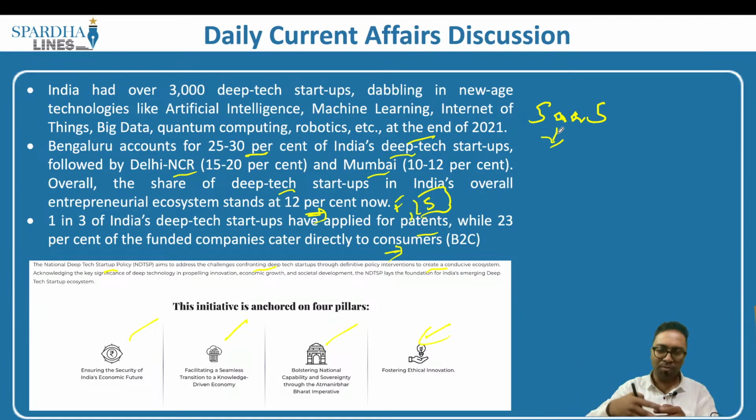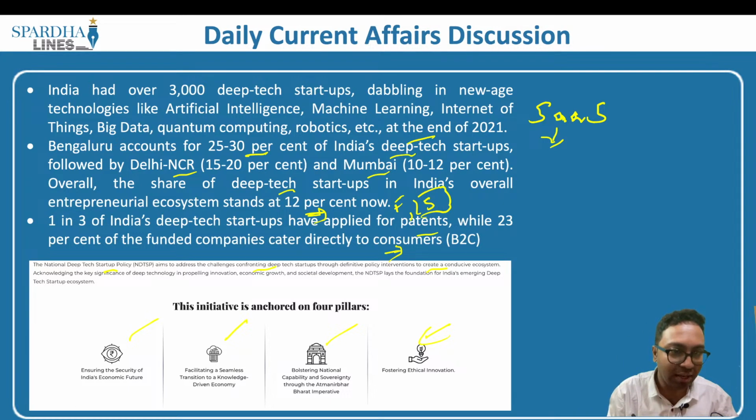For example, Zoom is another platform. This will not require any such installation. All that you have to do is go to the search engine, give a particular website's name, and you will start using it, which is what is called software as a service. So if you have internet connectivity and you are able to use a particular service without installation, only with the help of the internet, that is software as a service. This article goes on to say that deep tech technology in the near future can also become software as a service, which will further enhance the technology.